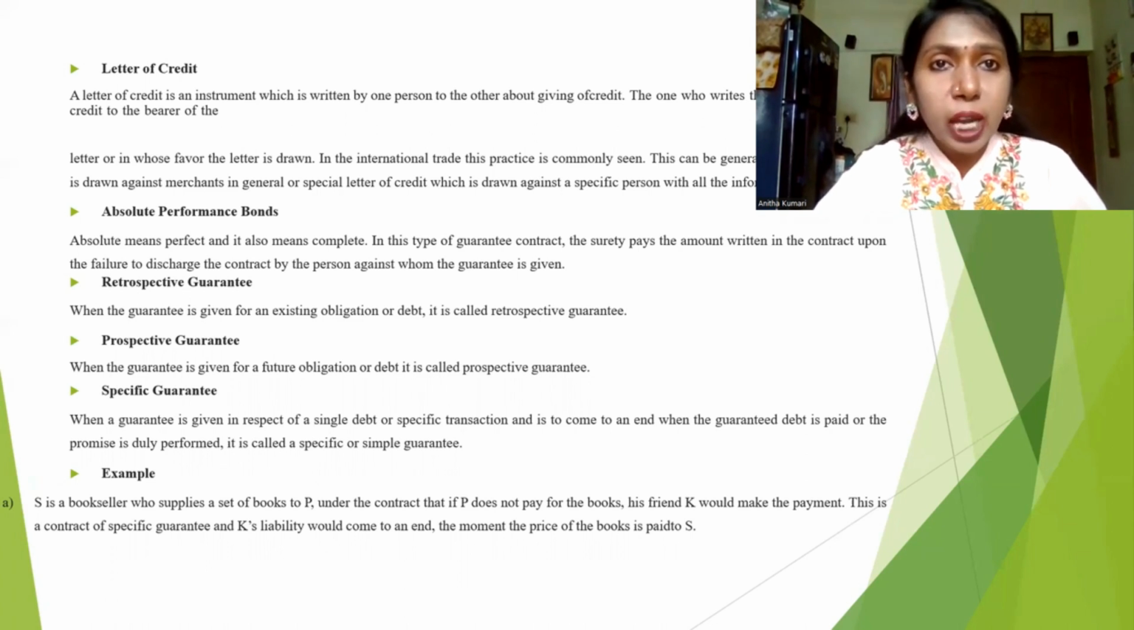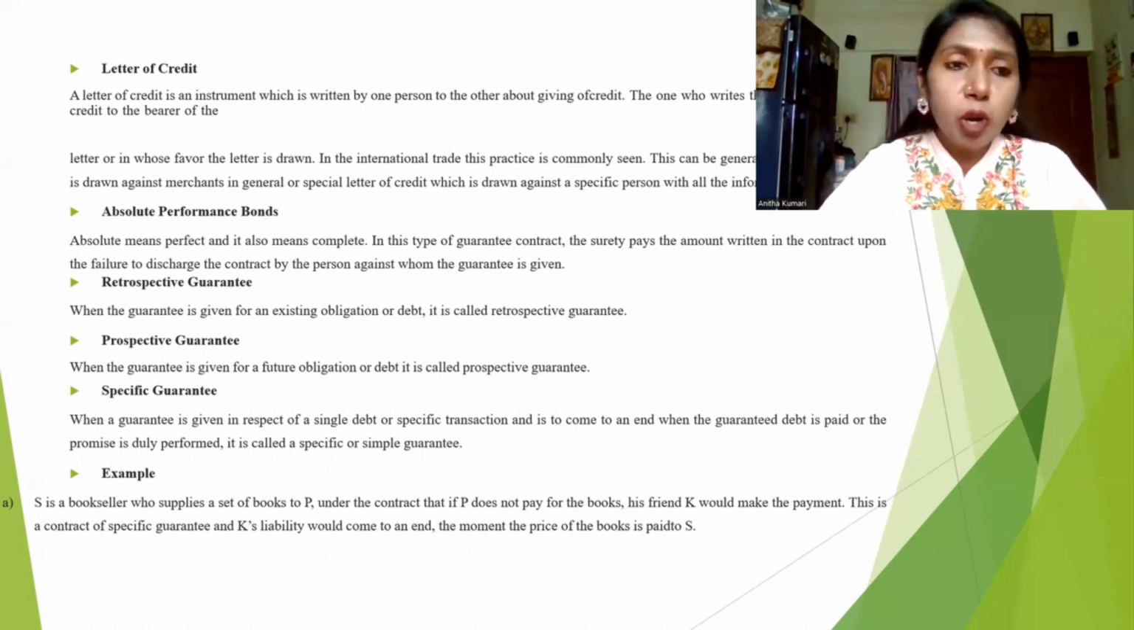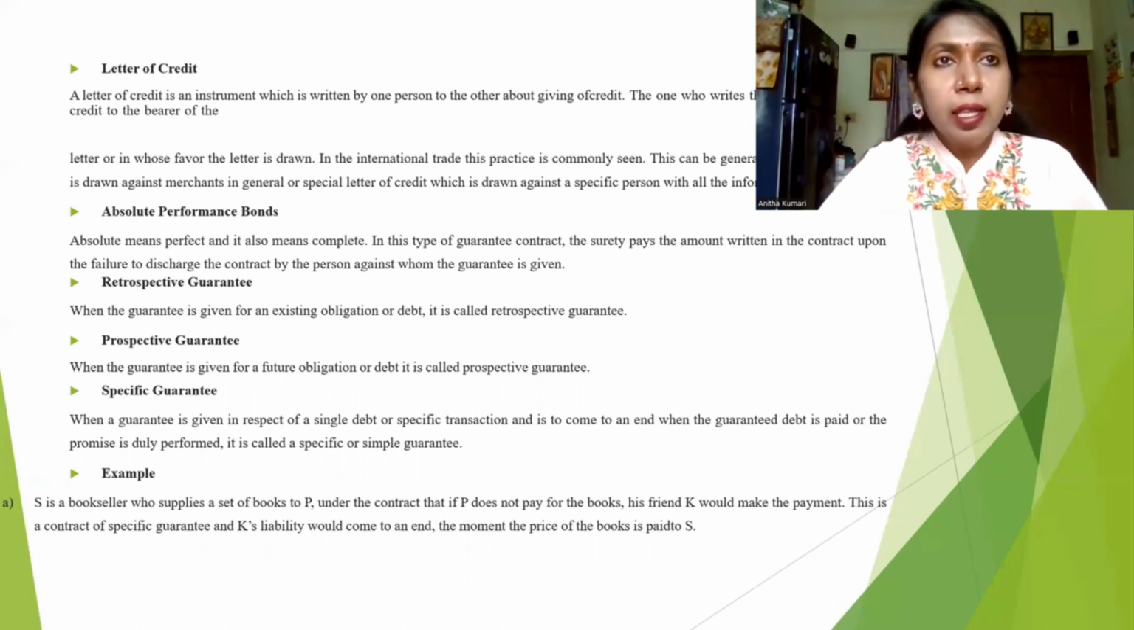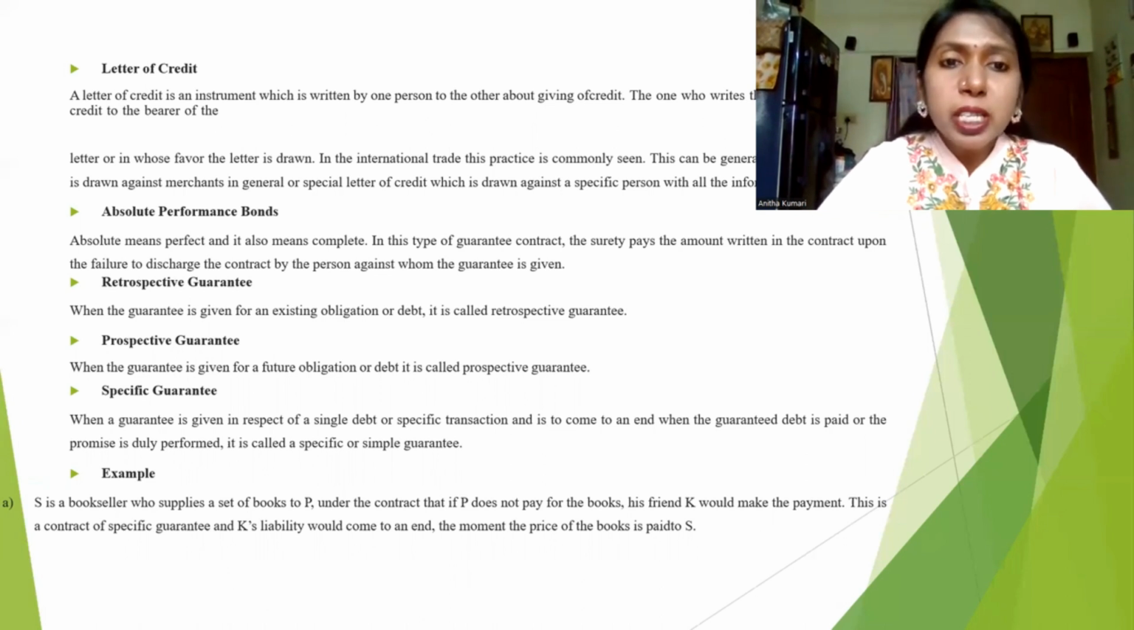Due to some emergency situations, sometimes we approach a nearby person, either some known person, some neighbor, or somebody else. At that time, on one paper, they will write all the information: how much amount you are collecting, who is the principal debtor, who is the creditor, and who is the other person giving surety for that. That is called a letter of credit. So a letter of credit is an instrument written by one person to another about giving credit. This is also legal, but due to some emergency purpose only, sometimes it is used in day-to-day activity.